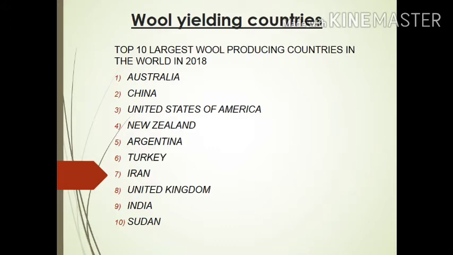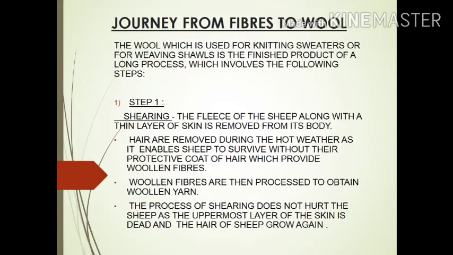Wool yielding countries. The top 10 largest wool producing countries in the world in 2018 are: first, Australia, China, United States of America, New Zealand, Argentina, Turkey, Iran, United Kingdom, India being on the 9th, and last, Sudan.